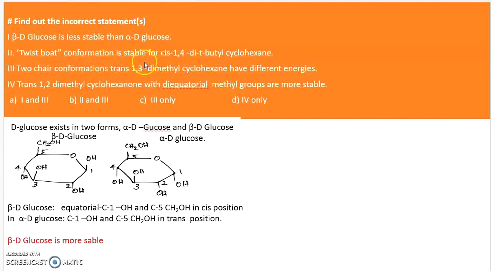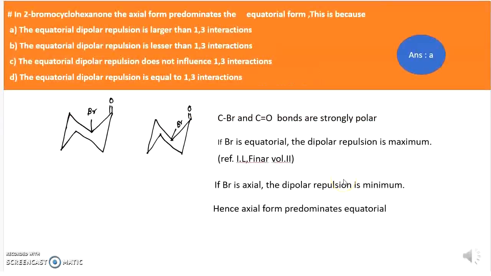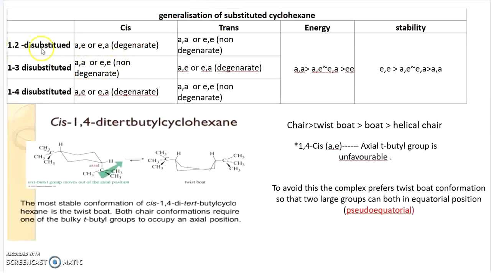And the twist boat conformation is more stable than the chair for cis-1,4-di-tert-butylcyclohexane. In general, the chair form is more stable than the twist boat, but here it is contrary. The twist boat conformation is stable for 1,4-di-tertiary butyl cyclohexane. So let us discuss the explanation. In general, consider 1,2 disubstituted, 1,3 disubstituted, 1,4 disubstituted. The cis form is axial-equatorial or equatorial-axial. So we have to remember this. So axial-equatorial, these are degenerate. They have the same energy.